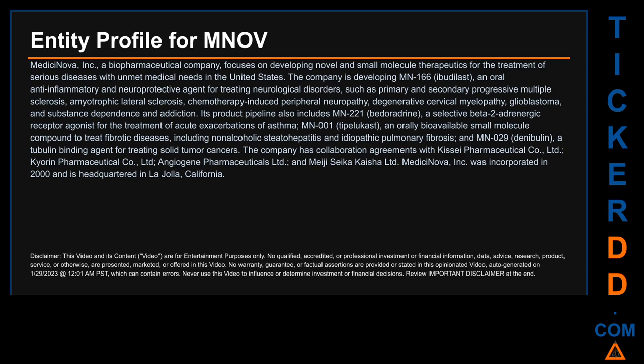The company has collaboration agreements with Kissei Pharmaceutical Company, Limited, Kirin Pharmaceutical Company, Limited, Angiogene Pharmaceuticals Limited, and Meiji Seika Kaisha Limited. MNOV, Inc. was incorporated in 2000 and is headquartered in La Jolla, California.